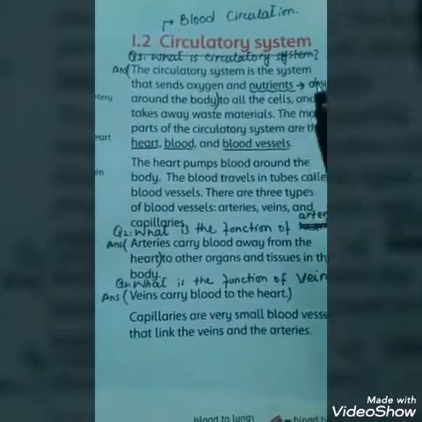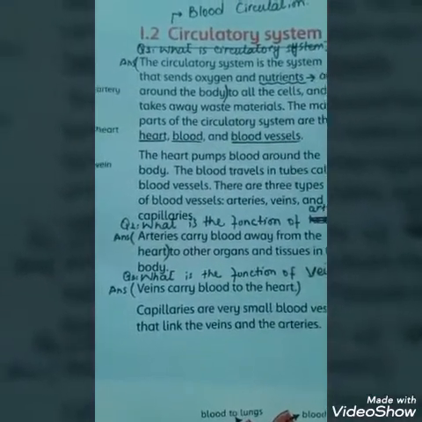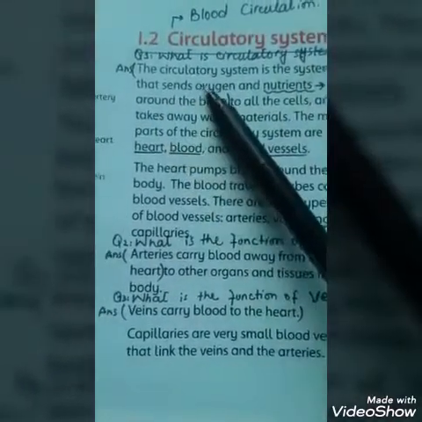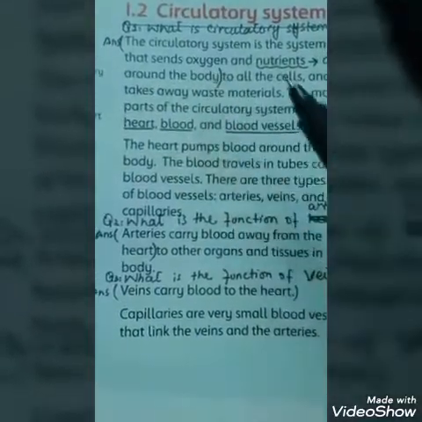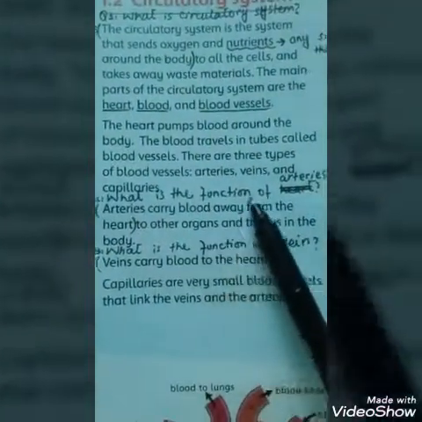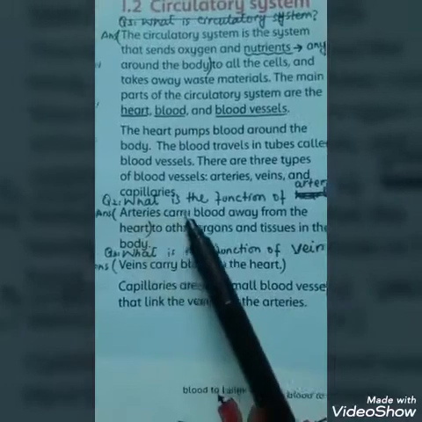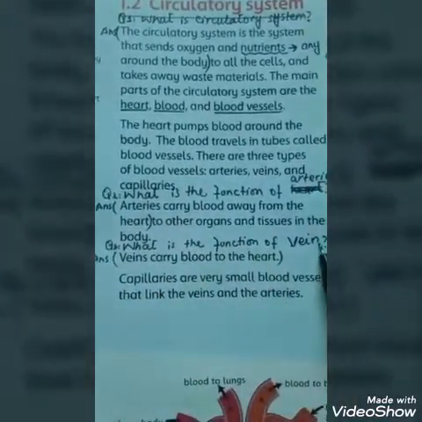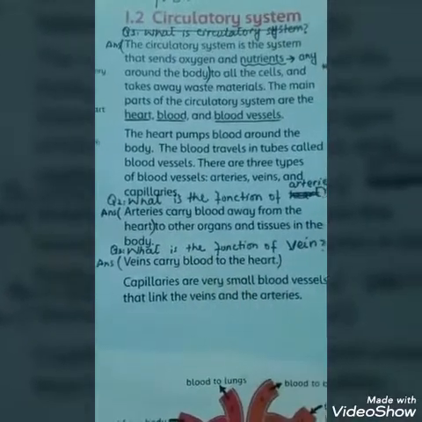On this page you can see 3 short questions about this topic. What is circulatory system? System that sends oxygen and nutrients around the body. Question number 2, what is the function of arteries? Arteries carry blood away from the heart. Question number 3, what is the function of vein? Vein carries blood to the heart.